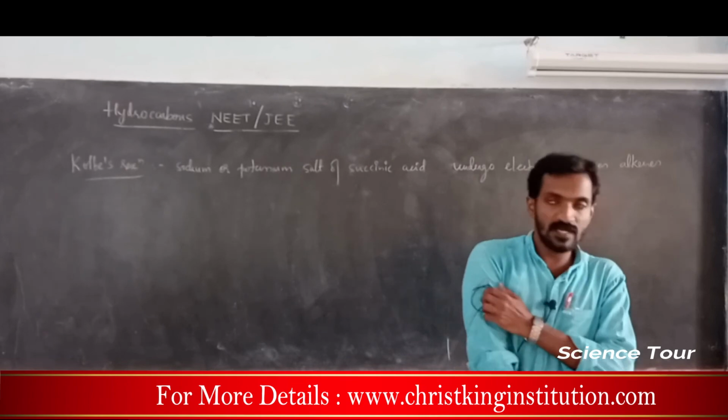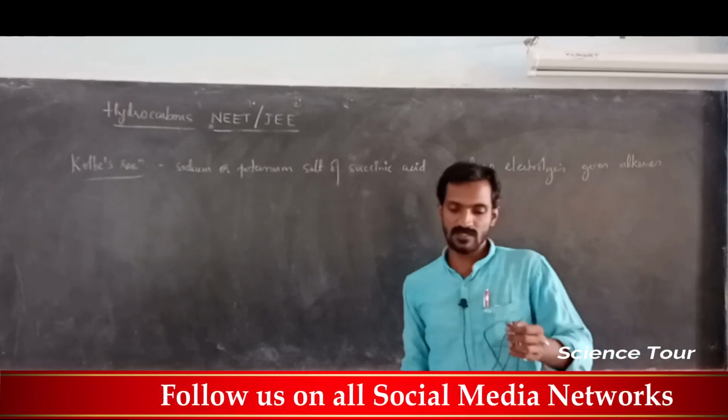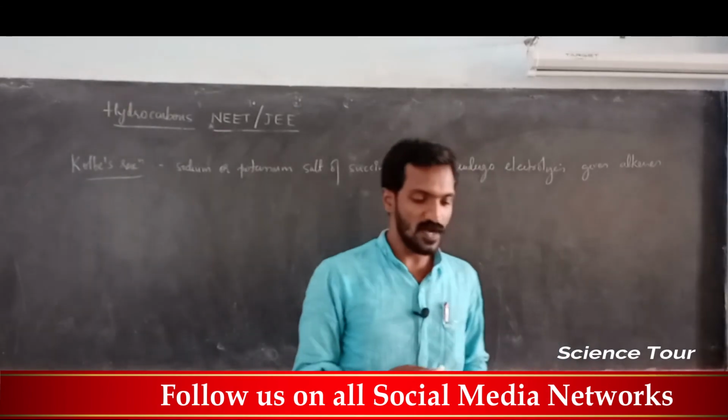It's important, my dear students. In the Kolbe reaction, it undergoes electrolysis and the product is alkene.